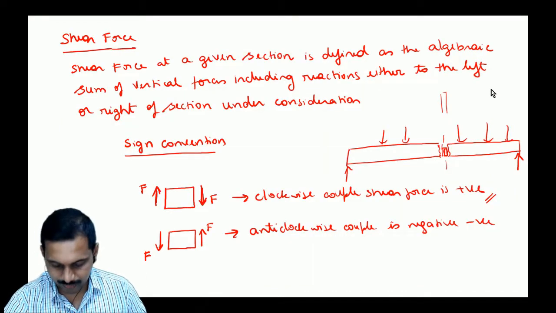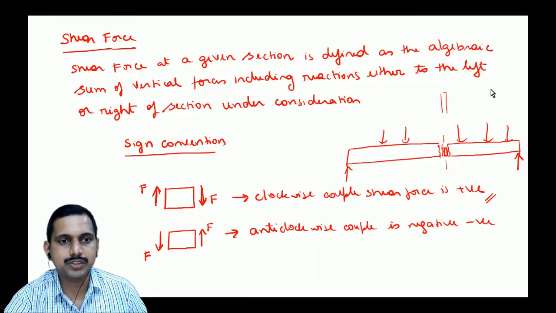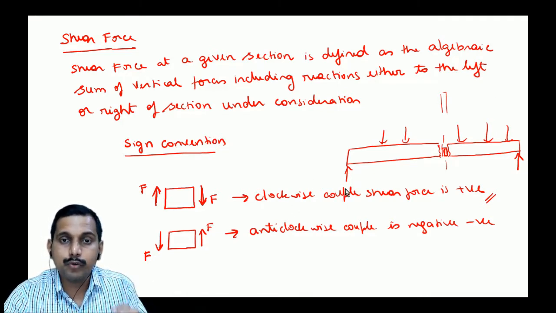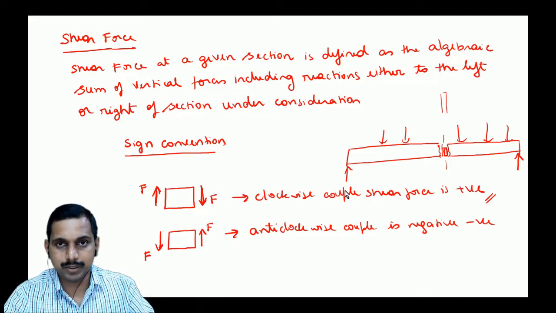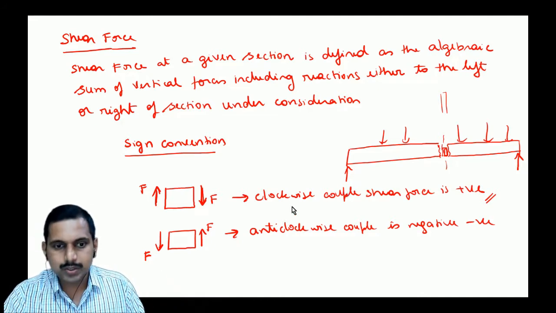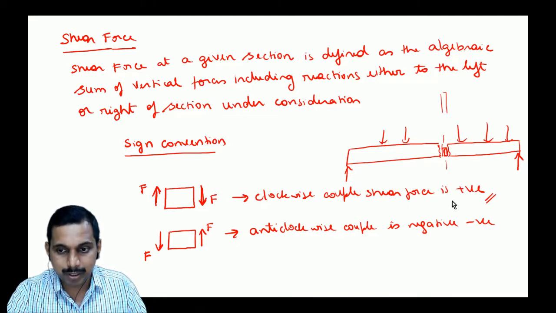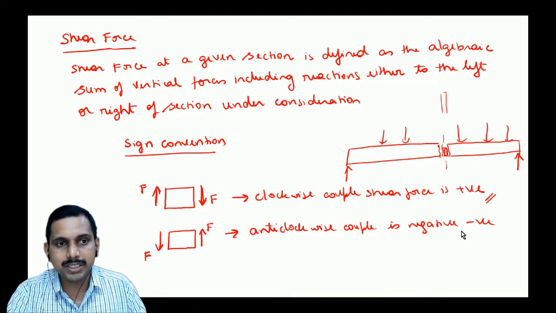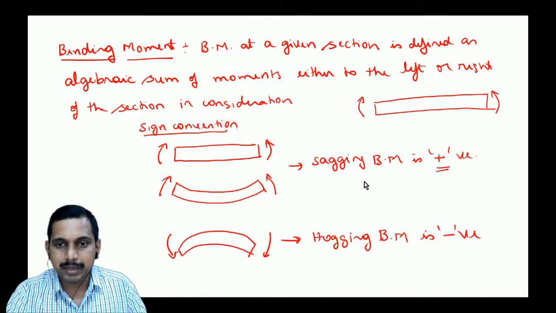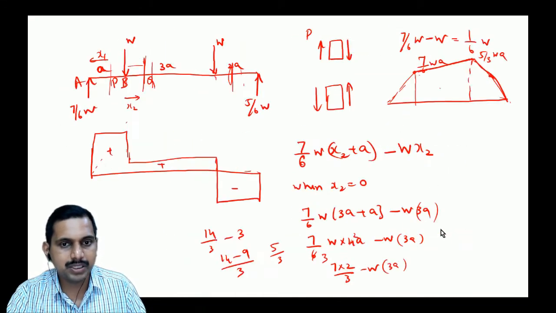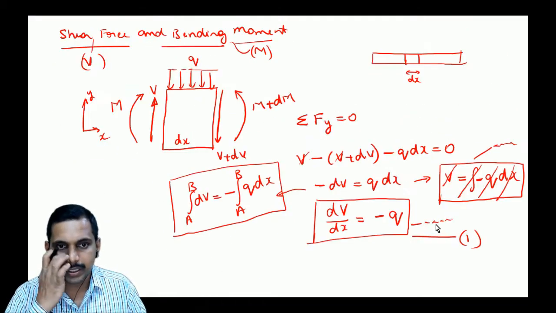Fine. So we have done shear force; we have explained what a shear force diagram is and what shear force is. All these shear force and bending moment are internal forces, which is important. If the internal forces give a clockwise couple on a section of the beam, then it is positive. Clockwise couple is positive and anti-clockwise couple is negative for the shear force diagram. And for bending moment, sagging bending moment is positive and hogging bending moment is negative. Simple and straight. We have done some problems, and yesterday also we did.